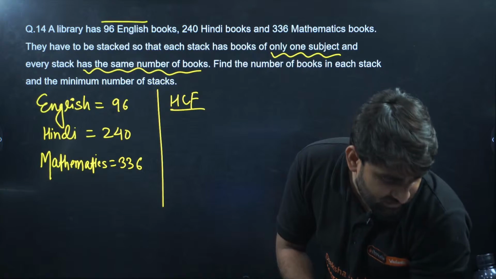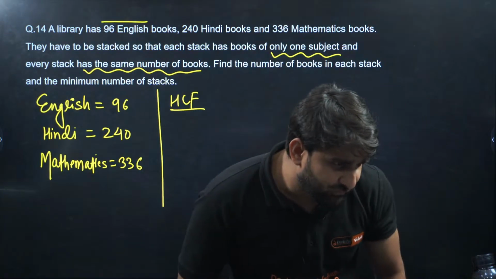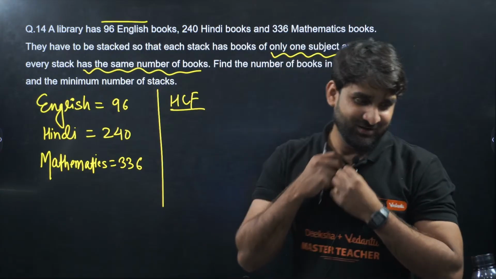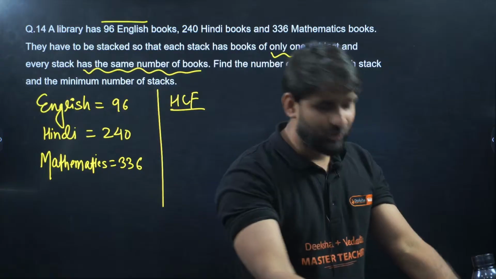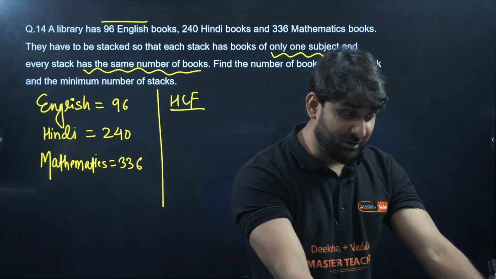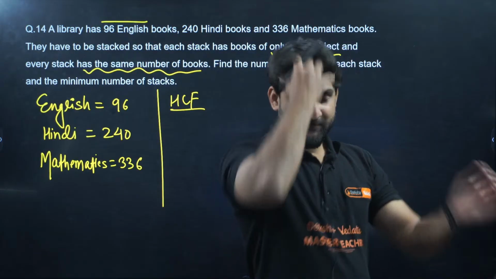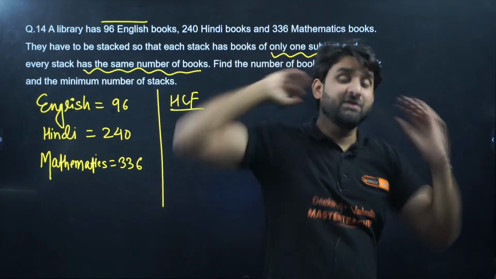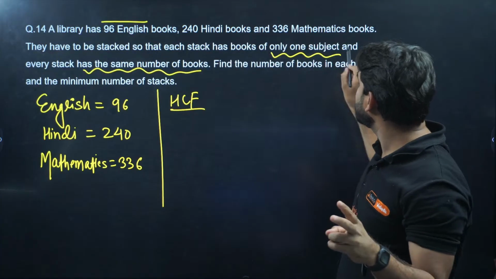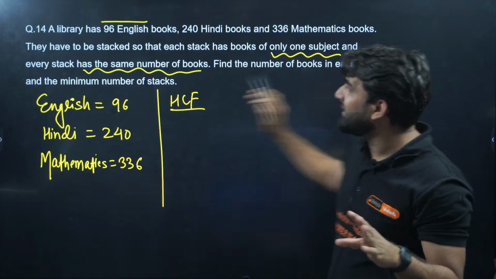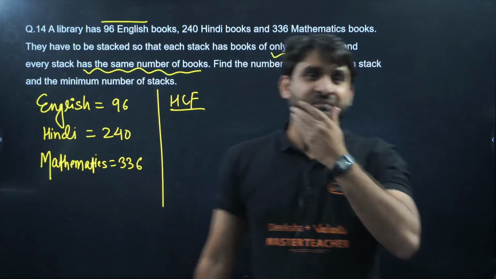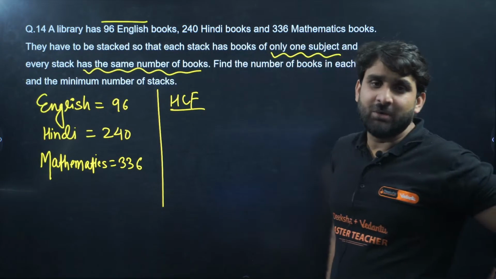Sir, wait, I can solve first, then you explain. Okay, solve, come on. I am waiting a little while for you. Everyone try this and give me the correct answer. In this question, we have to solve two things. First, find the number of books in each stack, and second, the minimum number of stacks. Everyone do this, come on.